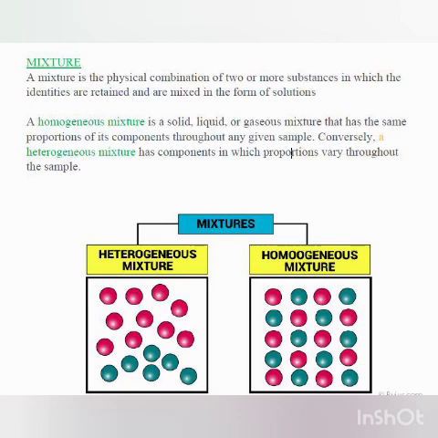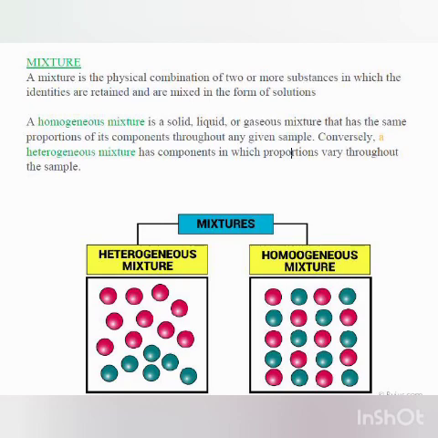I told you what a mixture is. Mixture is of two types, homogeneous and heterogeneous. Mixtures are also called solutions. What is a homogeneous mixture? Like the example I just gave you: you take water, water is pure. Now in that you add sodium chloride. Sodium chloride is also a compound. It is also pure because it consists of sodium chloride particles.